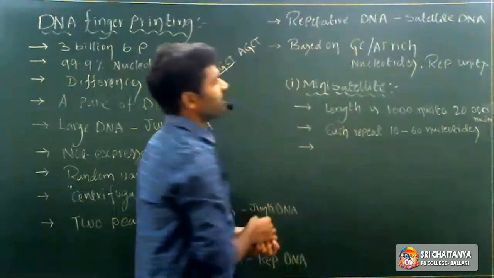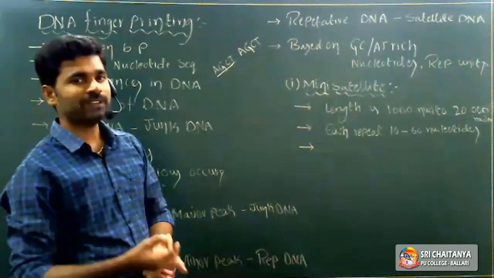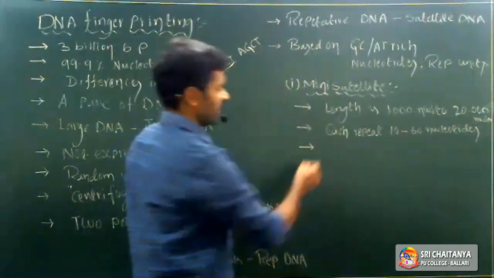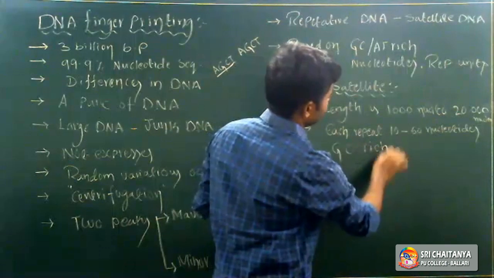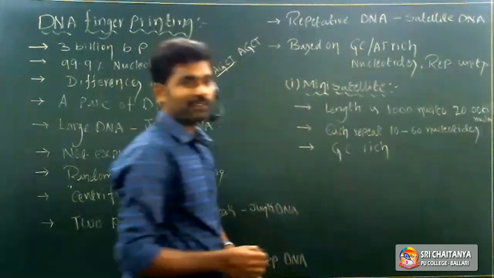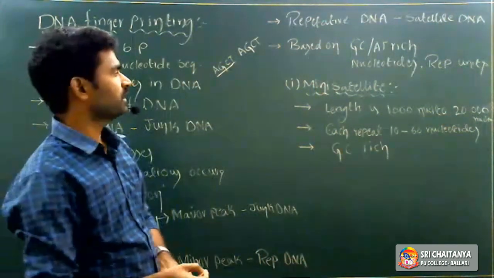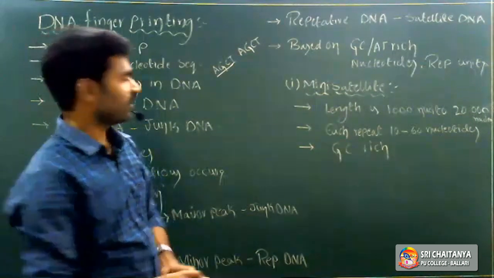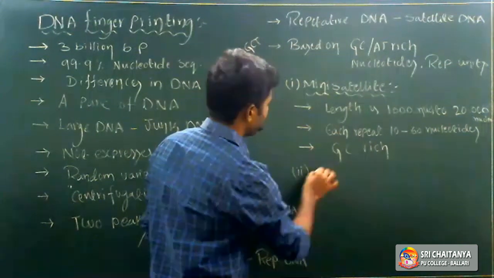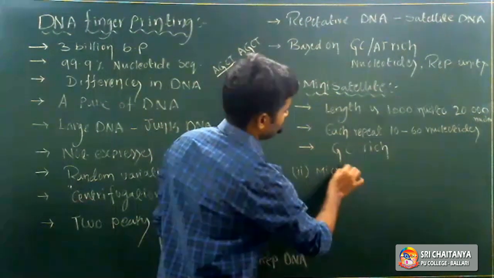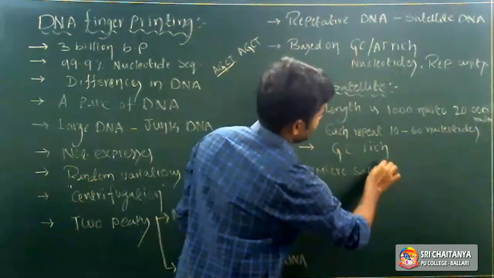And what type of nitrogen bases are rich in minisatellites? Guanine and cytosine are rich in minisatellites, right? So now the second type. What about the second type? Microsatellites.